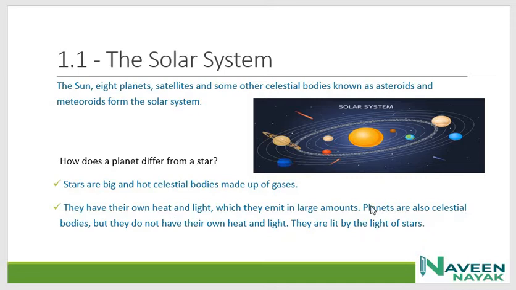Planets are also celestial bodies, but they don't emit light. We see the earth does not emit light and does not have its own heat and light. They are lit by the light of stars.